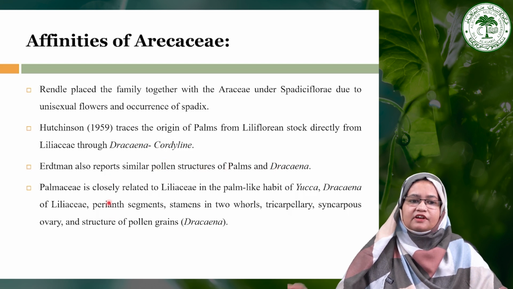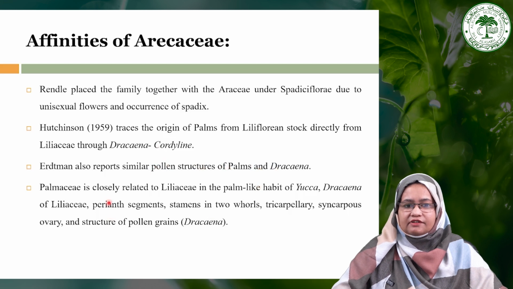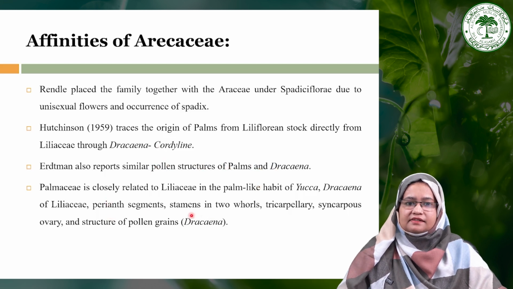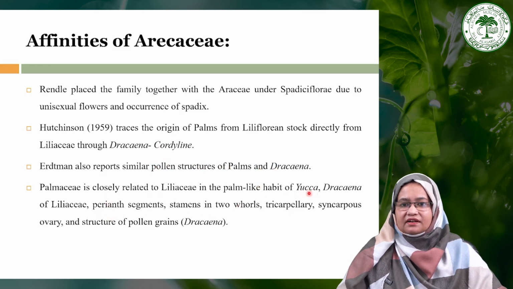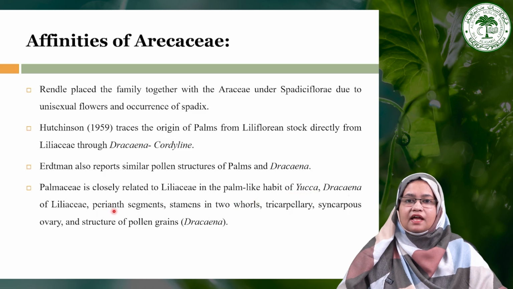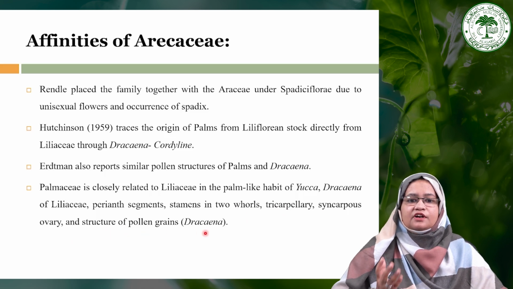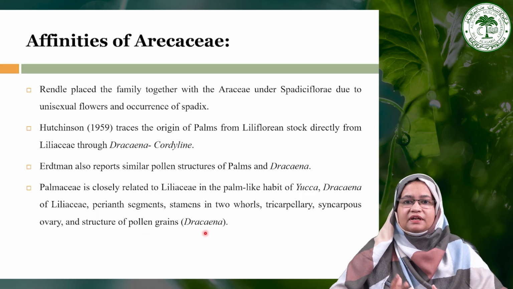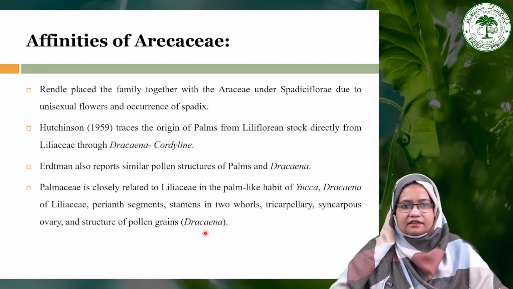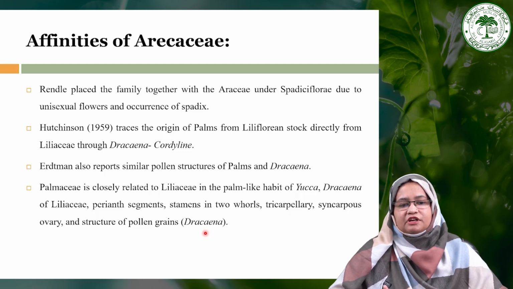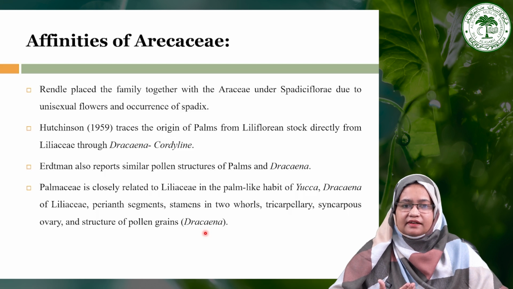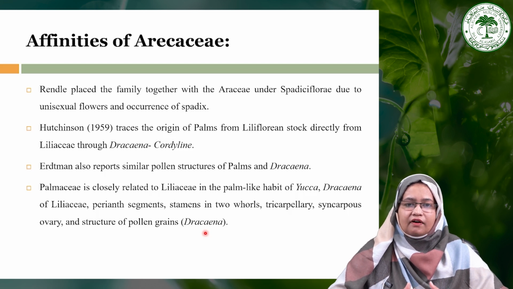So the Palmae family, or Arecaceae family, is closely related to the Liliaceae in the palm-like habit of Yucca and Dracaena of Liliaceae, and the perianth segments, stamens in two whorls, tricarpellary syncarpous ovary, and structure of pollen grain that is also similar to Dracaena. So these particular families have many resemblances with the Liliaceae family that we have discussed earlier. So they may have originated from the Liliaceae through the Dracaena to the Cordyline.